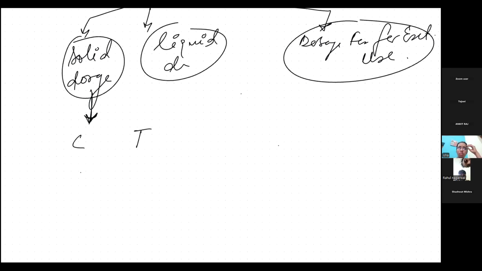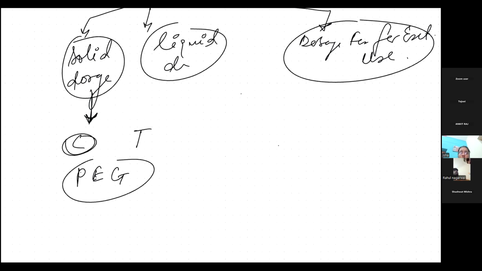Another thing to remember is PEG. PEG is solid, so we should have a solid PEG. Solid dosage form will be either capsules or tablets, that we know already. What we have to remember is PEG. Now what is PEG? It is either powders, effervescence, that is Eno, etc., or granules.